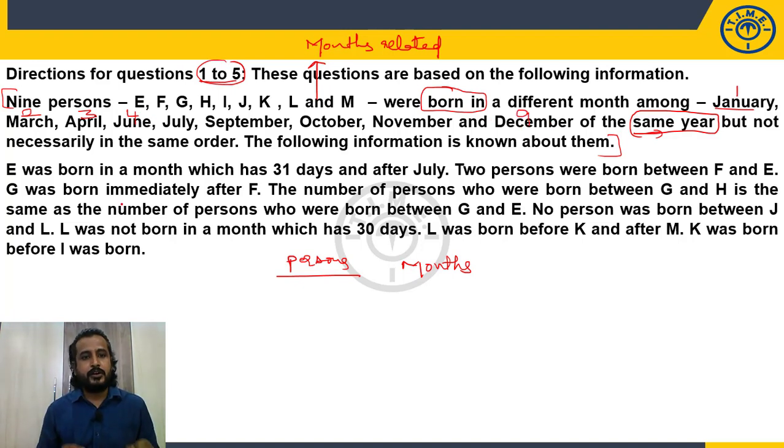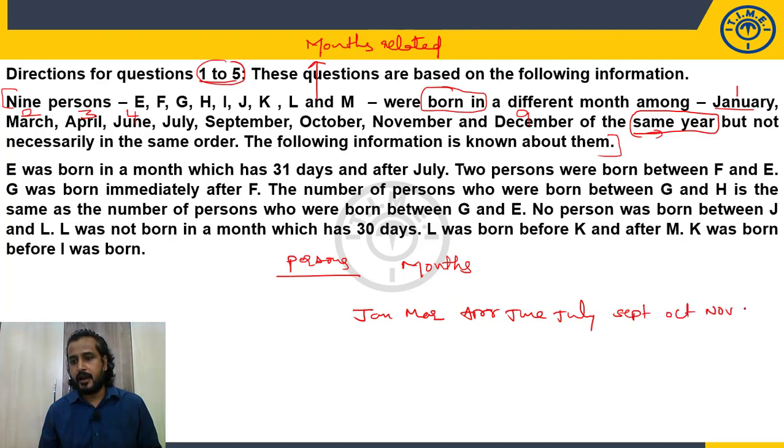So what am I going to freeze here? I am going to freeze the months. So let's get the basic structure of that. First person must have been born in the month of Jan. Second one in the month of March. Third one April. Next June. And then July. And September, October, November and December. 9 months.